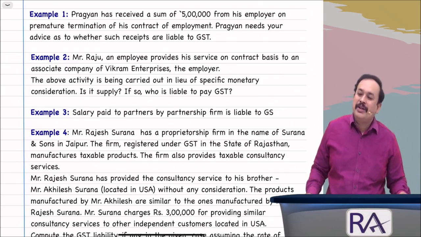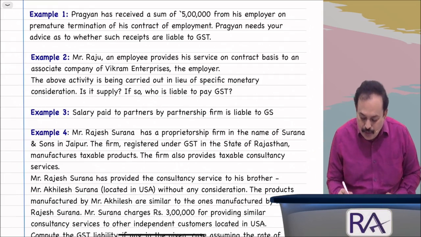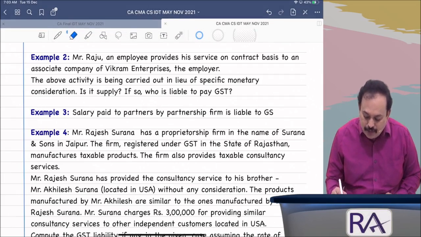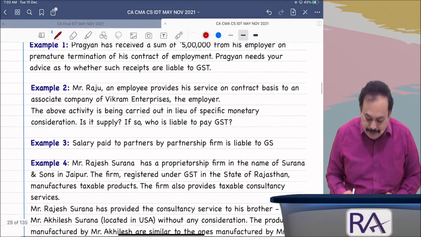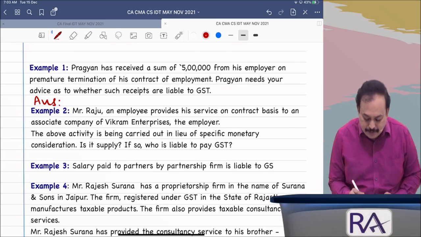It is in the course of employment. Therefore, not taxable. So, the answer to this is as follows. The answer is not there, sir; have a hint in your material itself. It is in the course of employment.